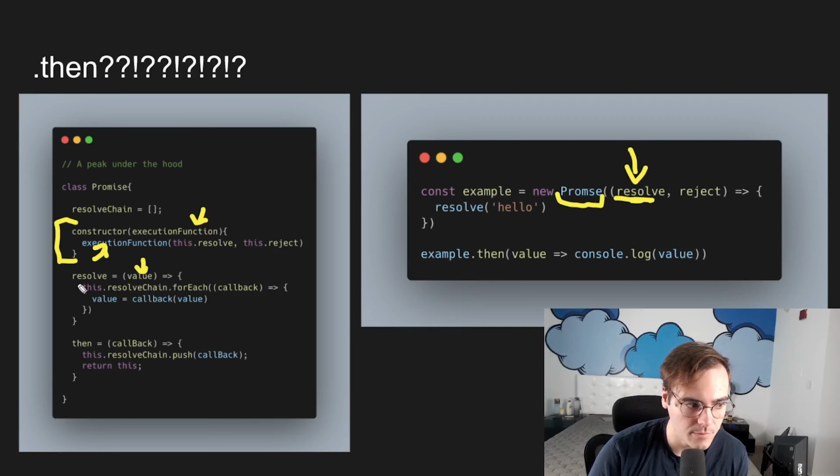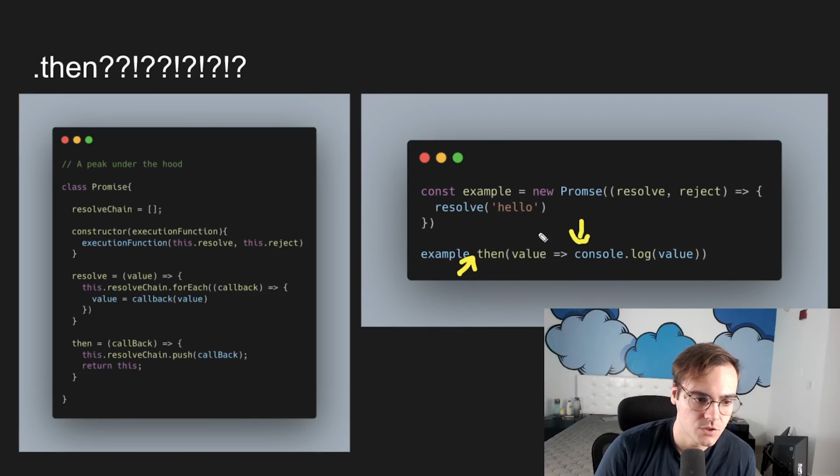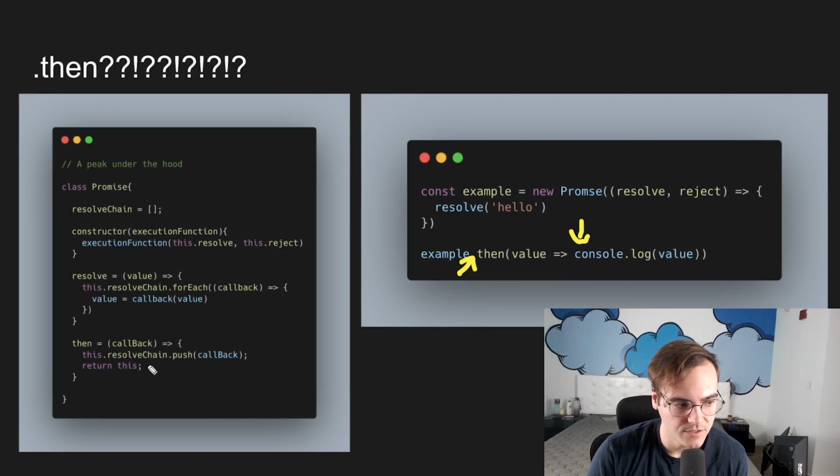Now, before we talk about the resolve implementation, I want to talk about .then. So when we get this promise back, we chain this .then handler to it, right? This .then has this function that it's taking in. So let's go and look over at our implementation for .then. And hopefully it's somewhat similar to what you imagine.